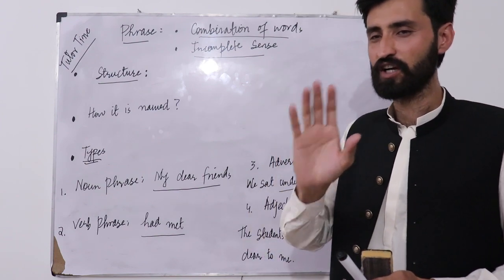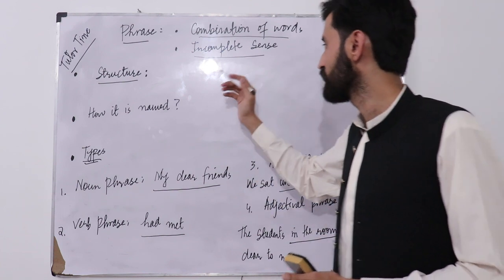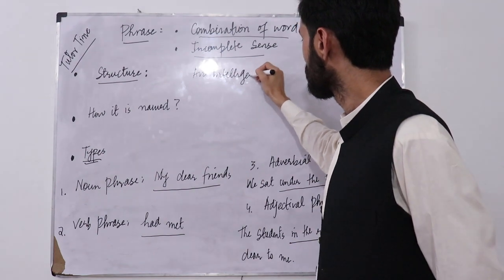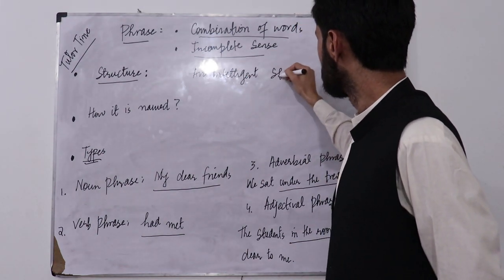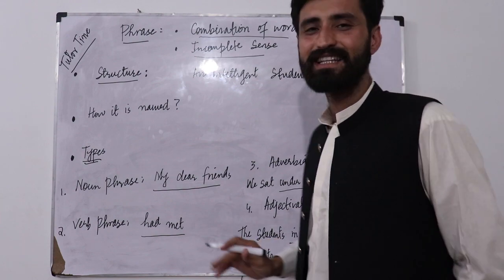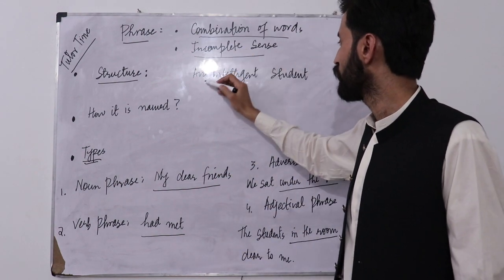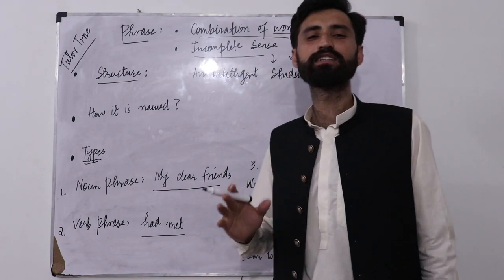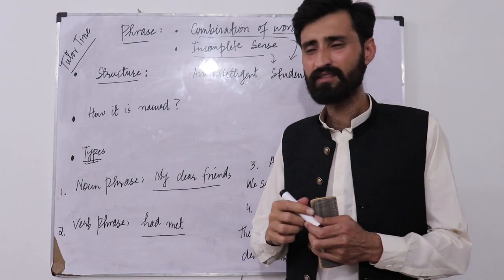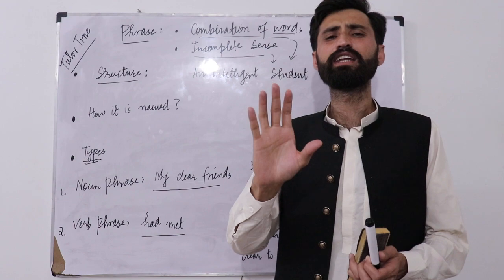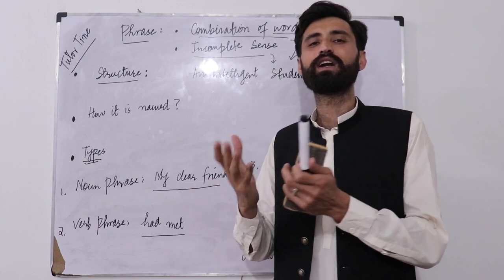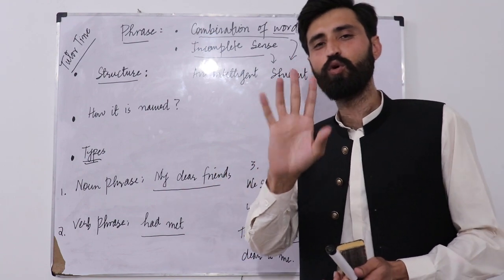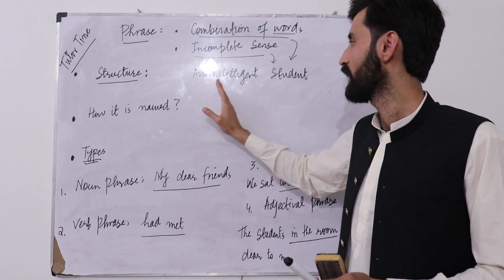Now let's talk about the structure of it. I would write an example. For example, if I say an intelligent student, I am saying that this is a phrase. Why? First of all, it's a combination of words. Second, it doesn't provide us complete sense. An intelligent student what? We don't know what we are saying about him. So both criteria are fulfilled, and that is why it's a phrase.